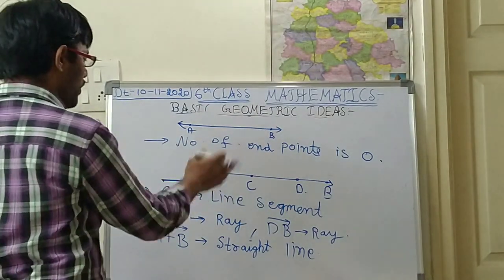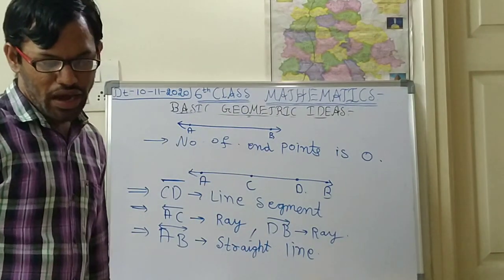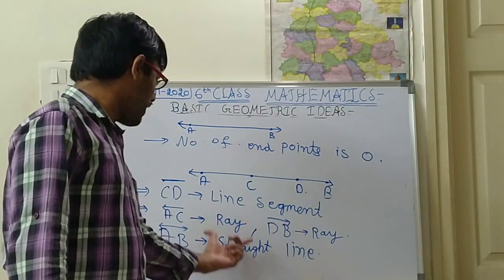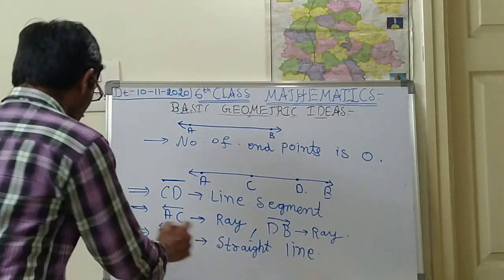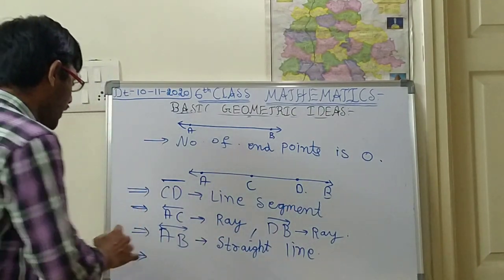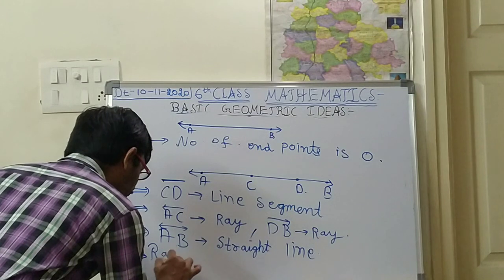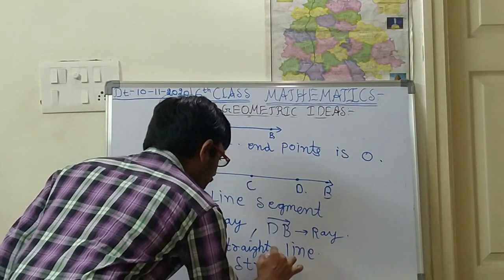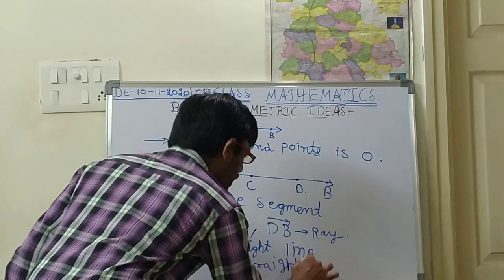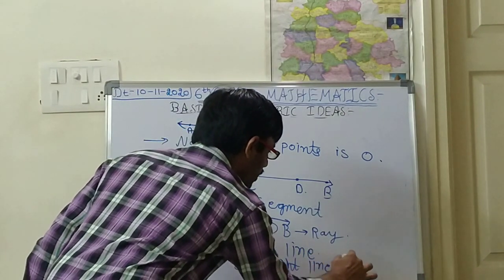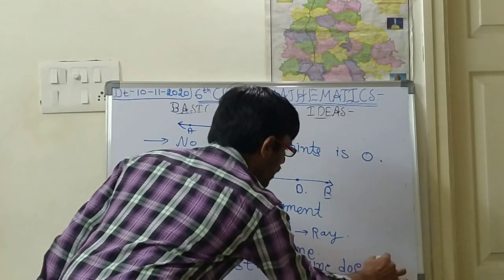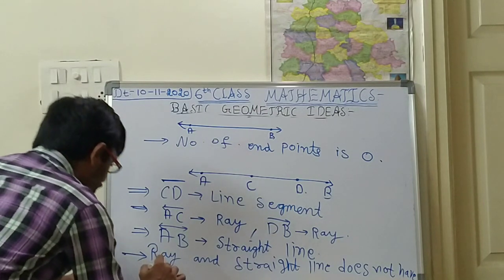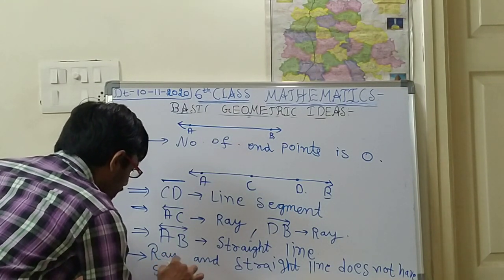So this is about today's concept, children. And see children, a ray and a straight line do not have any specific length. So at the last point please write down, children: ray and straight line does not have specific length.